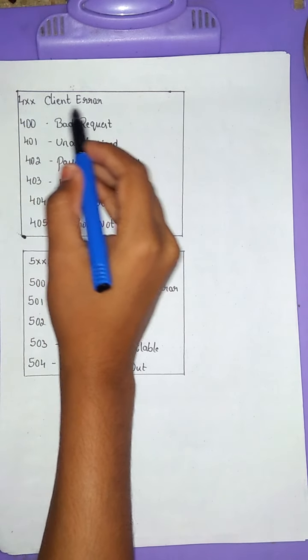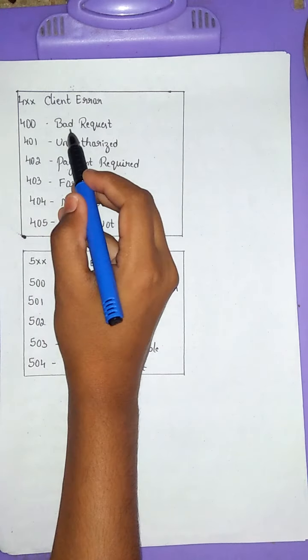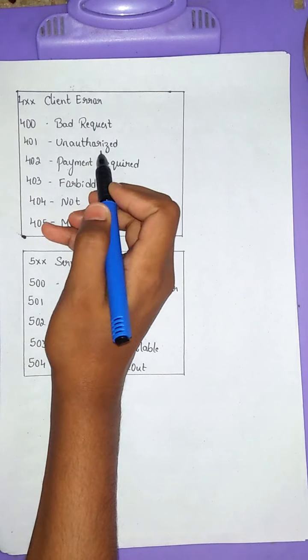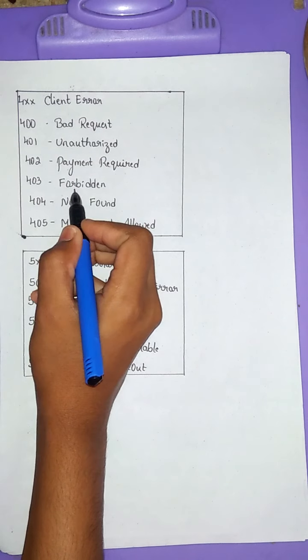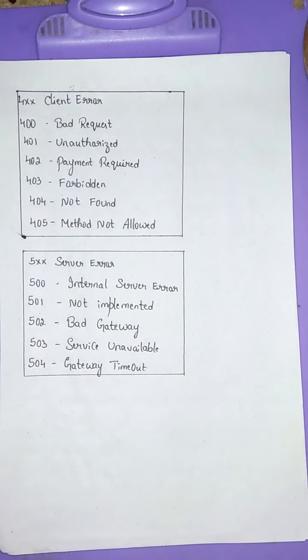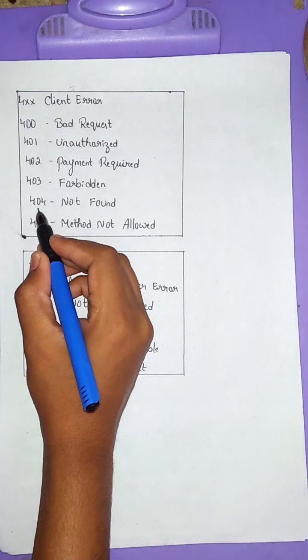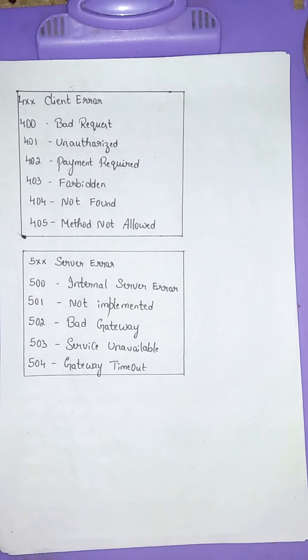In 4xx client error, that is 400 bad request. The server did not understand the request. 401 unauthorized. The requested page needs a username and a password. 403 forbidden. Access is forbidden to the requested page. 404, which is commonly known to everyone, that is not found. The server cannot find the requested page.